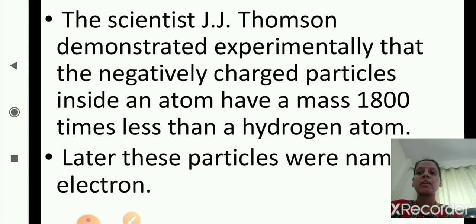The scientist J.J. Thomson demonstrated experimentally that the negatively charged particles inside an atom have a mass 1800 times less than a hydrogen atom. Later these particles were named electrons.